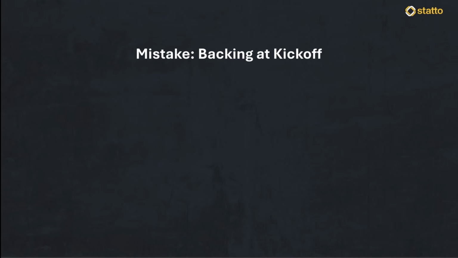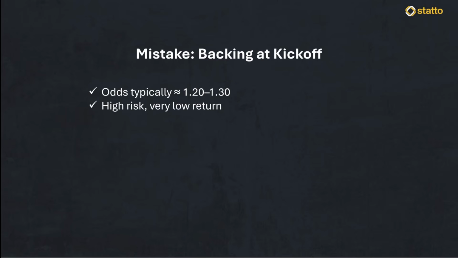This is the most common error for anyone starting out because it feels like the safest way to place a wager since you have the full 90 minutes for 2 goals to arrive. What this mistake represents is a total lack of price discipline and a failure to understand how market efficiency works. At kickoff, the odds for 2 goals in a high-scoring league are often squeezed down to somewhere between 1.20 and 1.30. Mathematically, you are risking a large portion of your capital to win a very small return, and you would need a strike rate of over 80% just to break even over the long term.